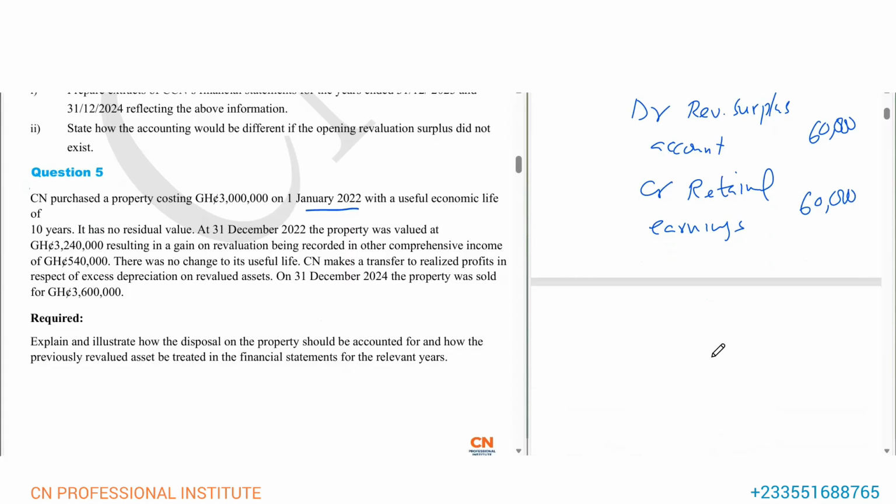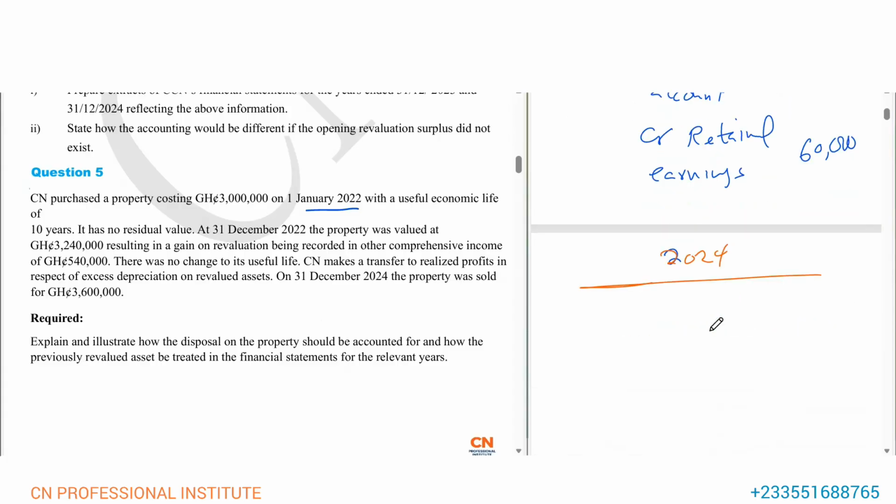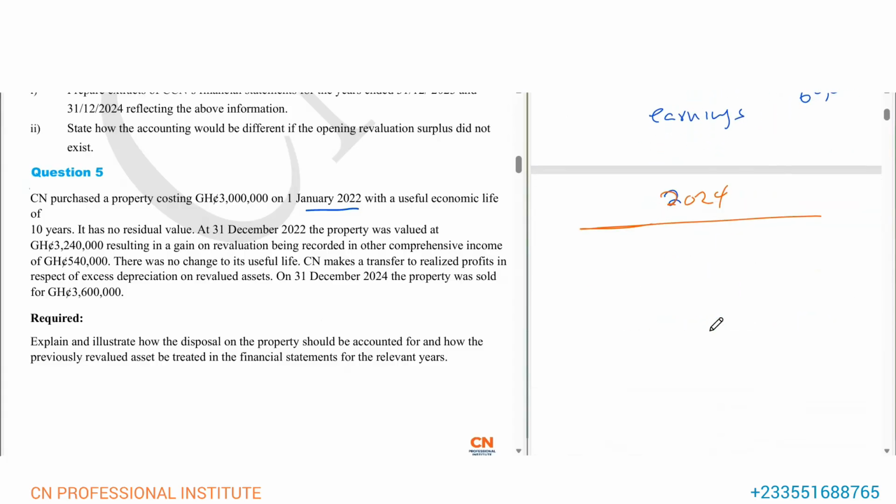Now let's go to 2024 when the asset was sold. Let me change my pen color. In 2024 too, we have to continue to depreciate the asset because the property was sold on 31st December 2024. So we have to depreciate for 2024.